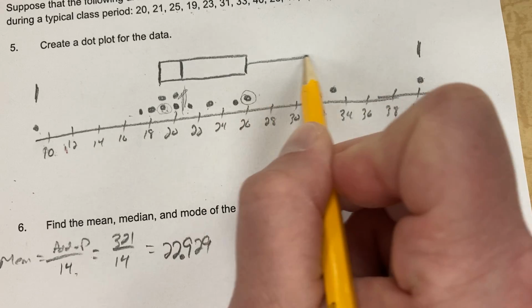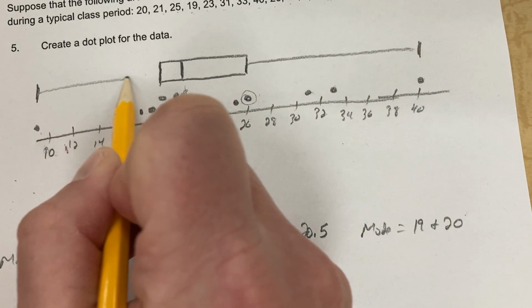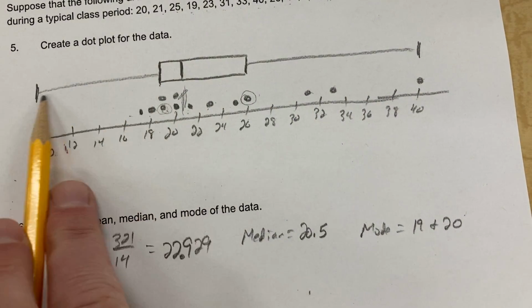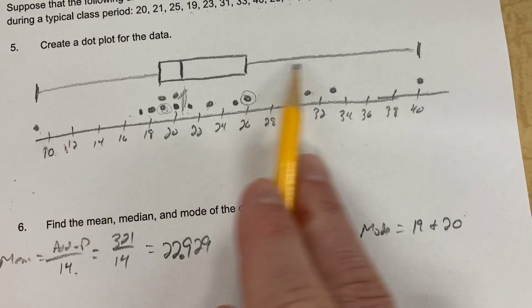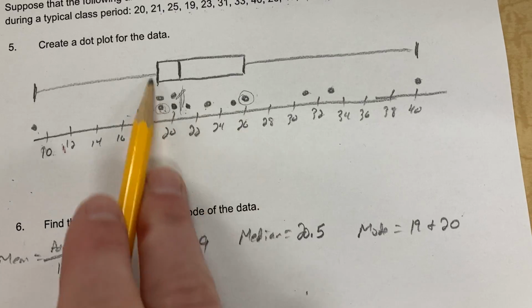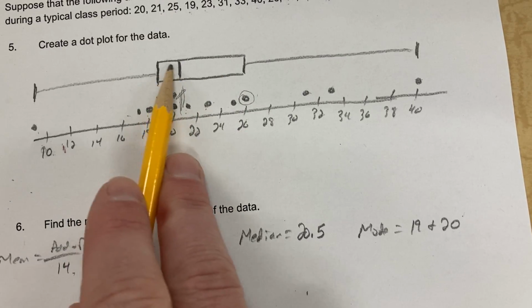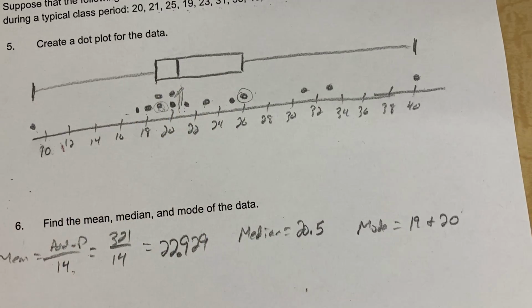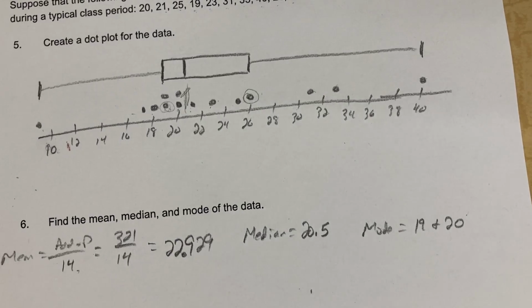and draw that out, and there you can see we have quite a big gap for our first and fourth quartiles, and then the middle 50% are pretty close together, especially that second quartile. They're really close together right there. All right. Sometimes it's just nice to see that on that dot plot.